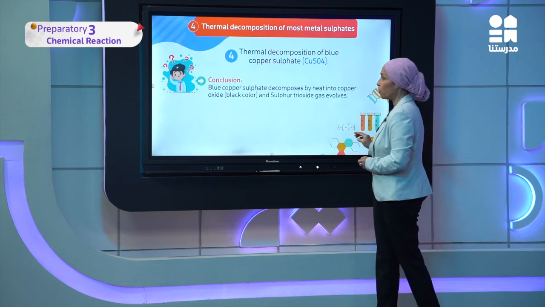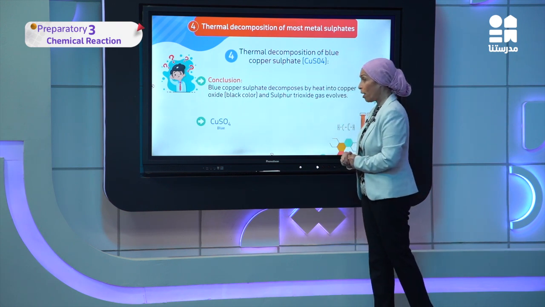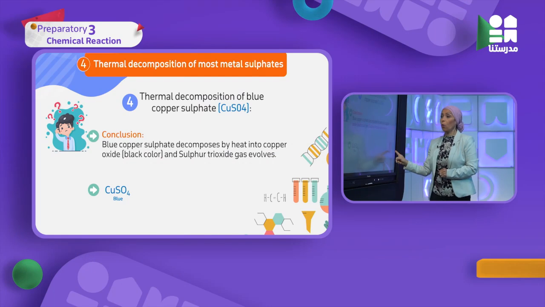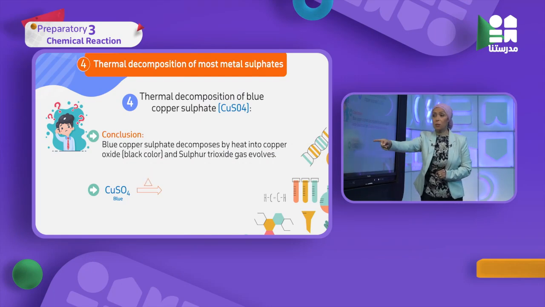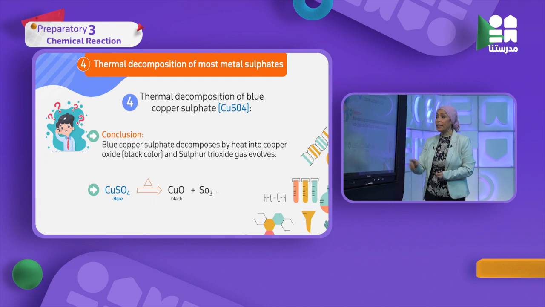Here is the equation. Copper sulfate, CuSO4, with a blue color, will be decomposed by heat, thermal decomposition, into copper oxide, which is black, as we see here. So which gas is released? Sulfur trioxide. Some of you tell me, are we going to memorize this? No, we understand. How can we get it?